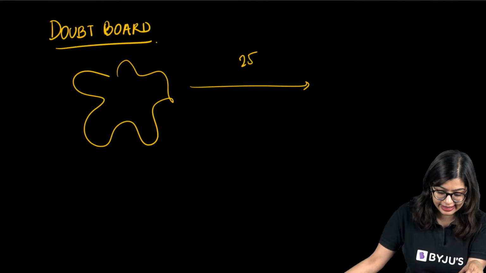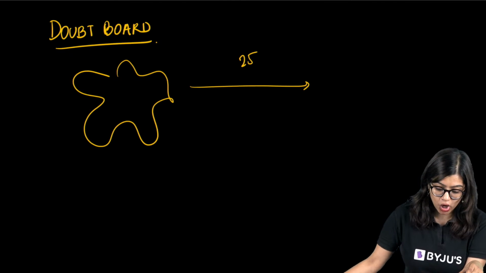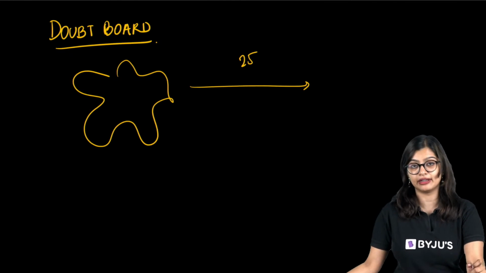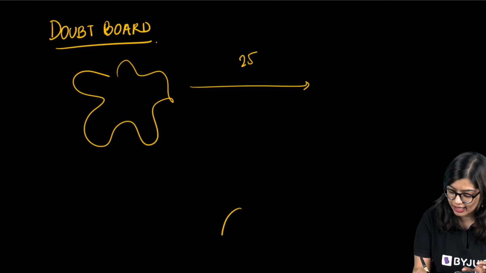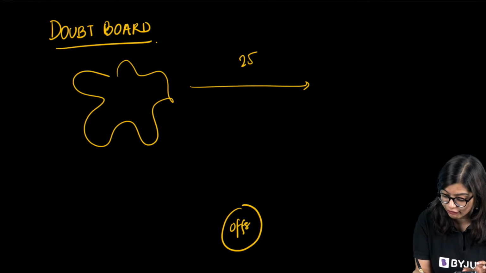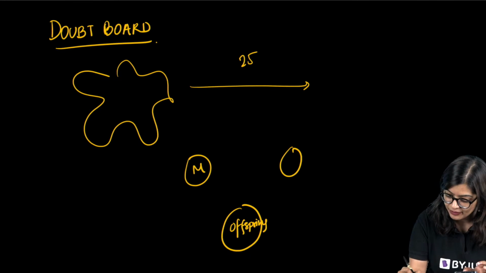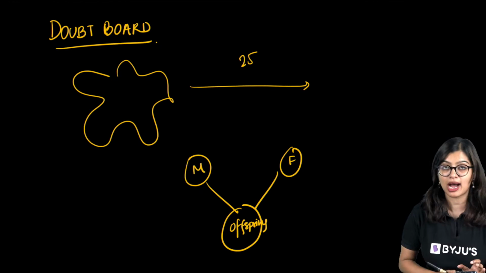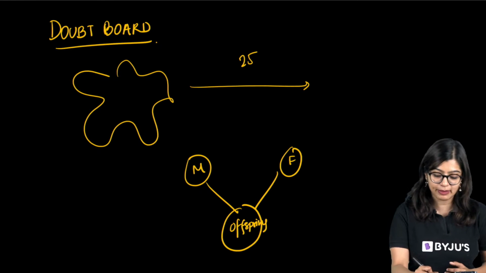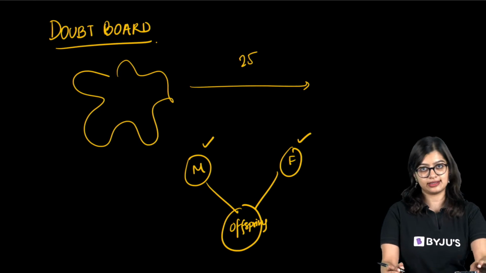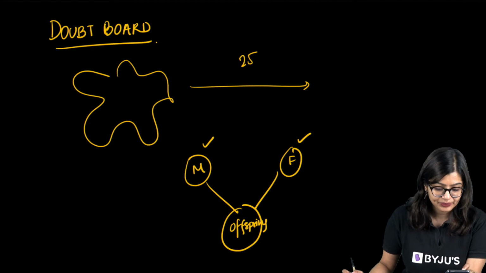Ma'am, is it necessary that in sexual reproduction, the offspring has some traits of the parent? Yes, because how is that offspring getting formed in the first place? When the gametes from the male and the female combine. So obviously they are formed because of this fusion. So yes, they will have the traits, right?